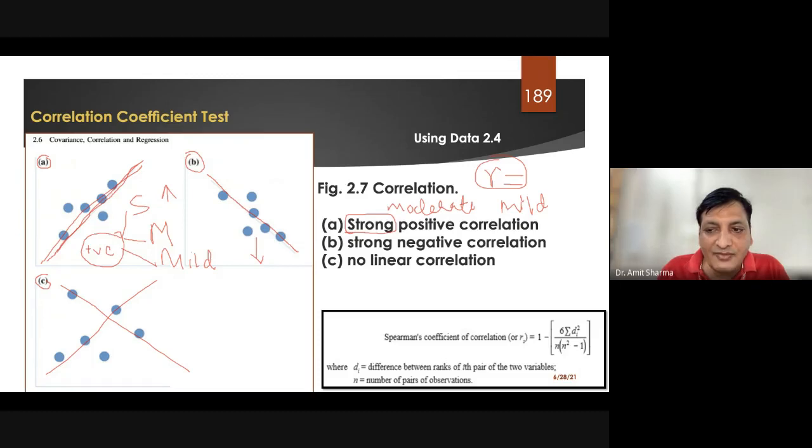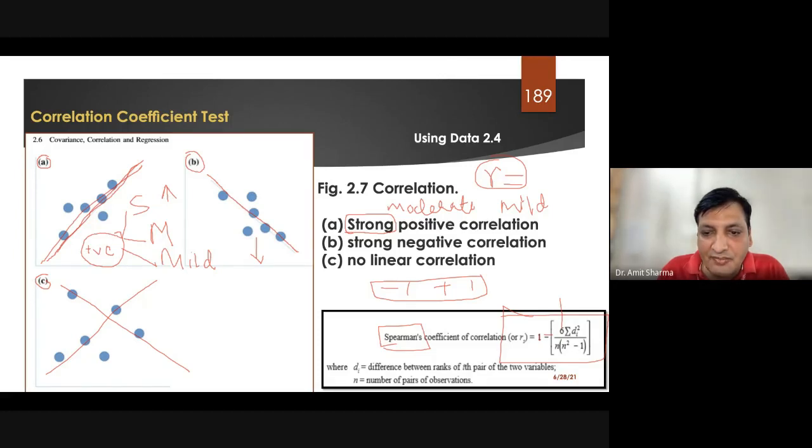So behind the test, which formula is working? This is the formula for the Spearman correlation. Spearman was the scientist who invented the test. Now, what it represents: the R we used to call is between minus 1 to plus 1, which we are expecting as a standard value. So R equals 1 minus 6 times the sum of all D square.